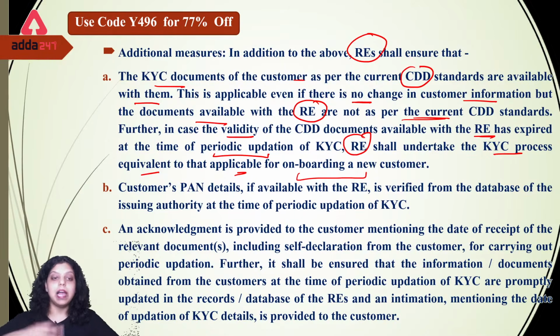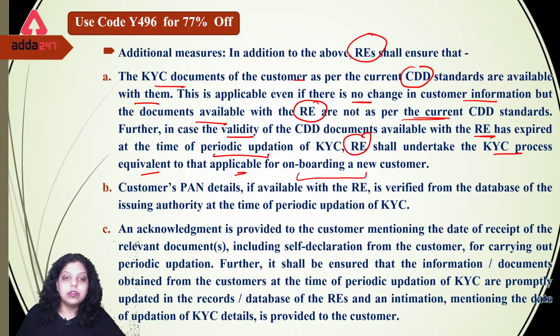Let's say for example, I am a low risk customer for the bank and my periodic KYC updation is at least once in 10 years. So when I went to the bank for the periodic updation of KYC, at that time the validity of the CDD document had expired. Then the bank has to perform the new customer's KYC process to make my account continue. Okay, so the bank has to perform the new customer's account KYC process.